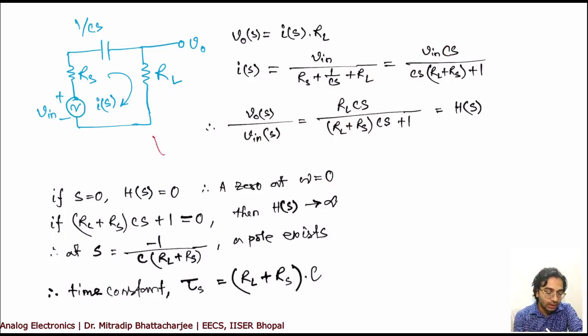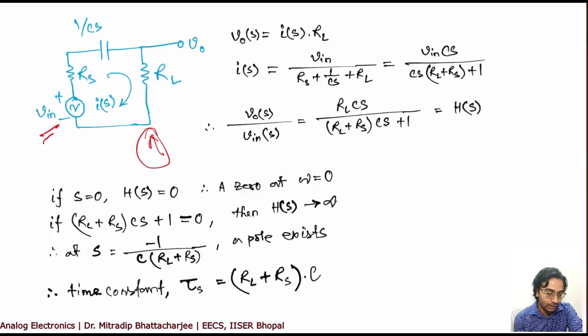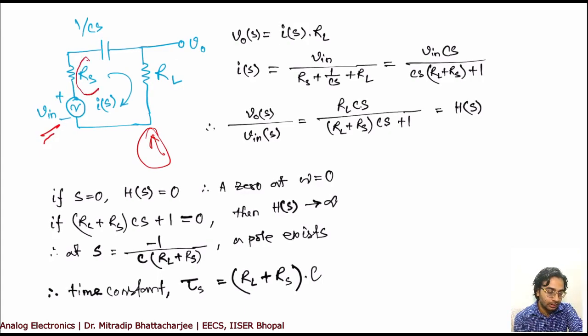So let us start with a simple circuit wherein you have Vin, connected to a series resistance RS with the input voltage source. It is also connected to a capacitance.